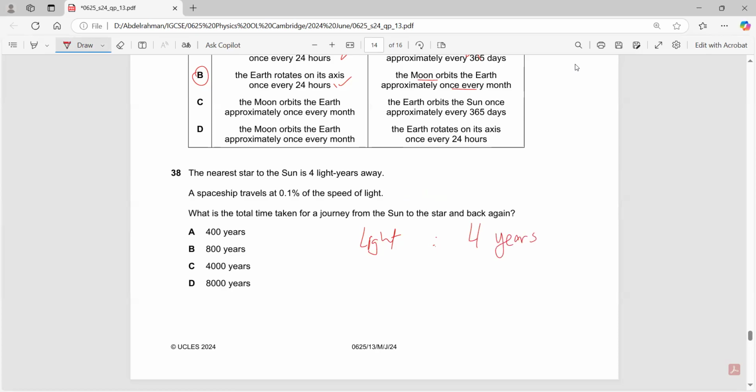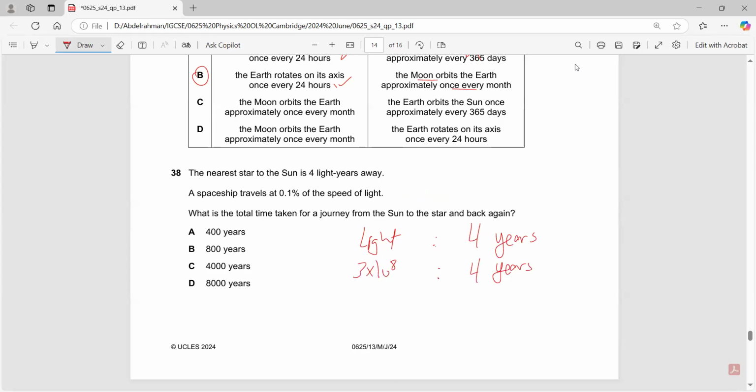Why would the normal light take 4 years? Because the speed of light is 3 times 10 to the power of 8. It would take 4 years to go all the way to the star. And then to come back, it would take another 4 years. So for the round trip, it would take 8 years.